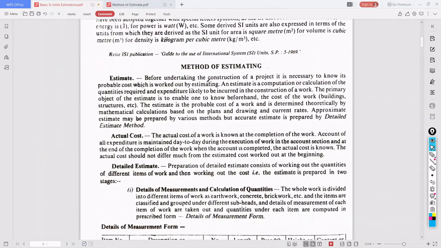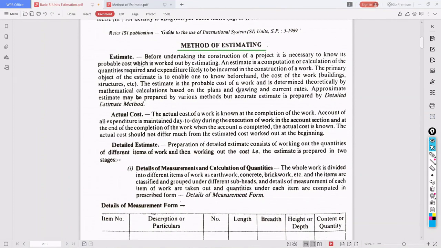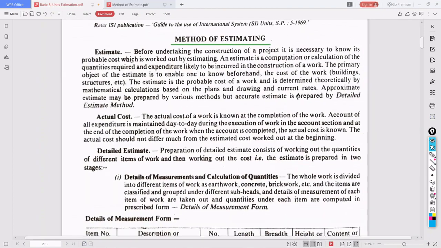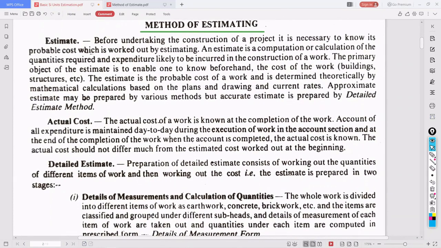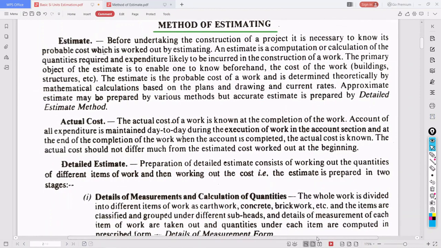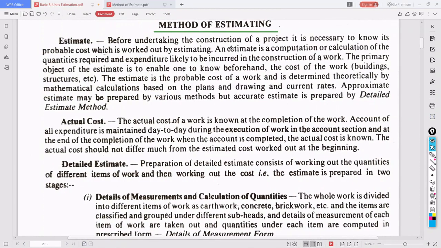Now see a method of estimating. Before undertaking the construction of a project, it is necessary to know its probable cost, which is worked out by estimation. This definition we already know. An estimation is a computation or calculation of the quantities required and expenditure likely to be incurred in the construction of a work.